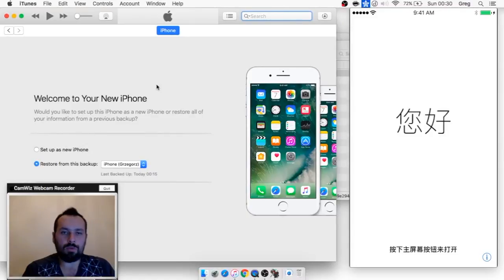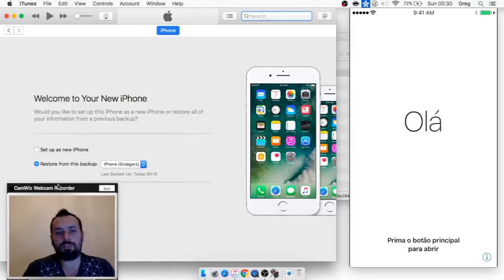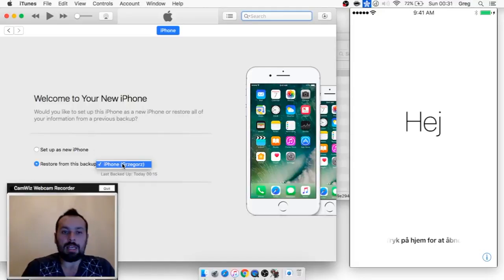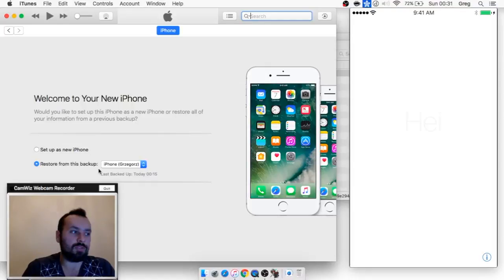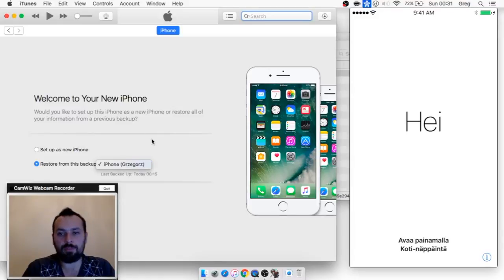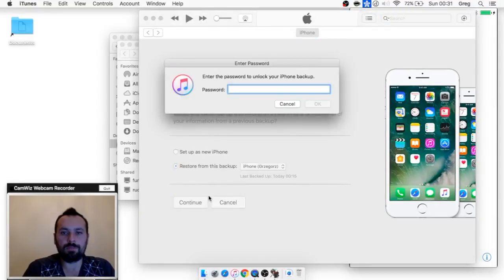Okay, so when you connect it to a computer using a cable, iTunes should detect it and it should give you these options. If you have more than one iPhone and more than one backup of an iPhone, you will have these options here. You will see a lot of backups here. So let's use this option. Let's click continue, and we will have to type my password.